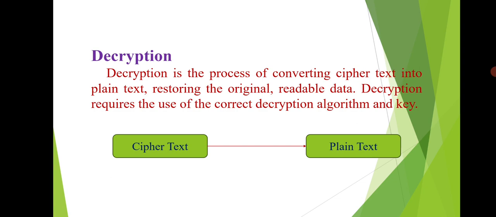Next, we will see what is decryption. Decryption is the process of converting ciphertext into plain text, restoring the original readable data. Decryption requires the use of the correct decryption algorithm and key. So here, the ciphertext, which is the unreadable data, is converted to the plain text, which is the readable data.